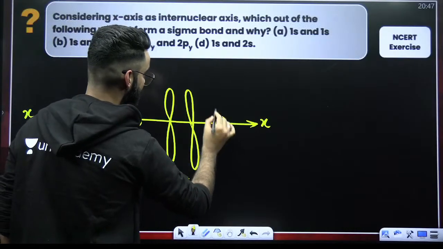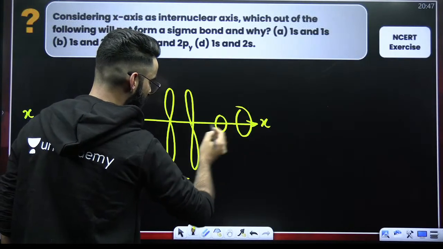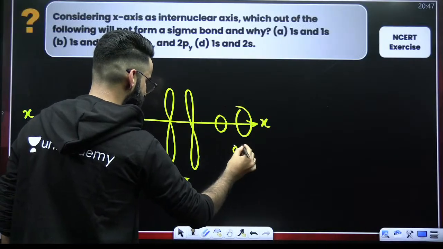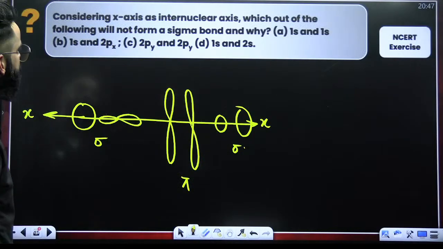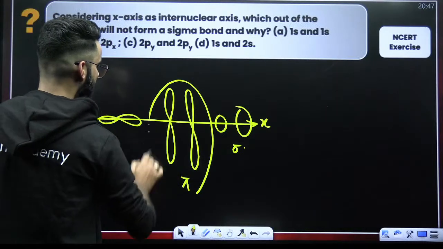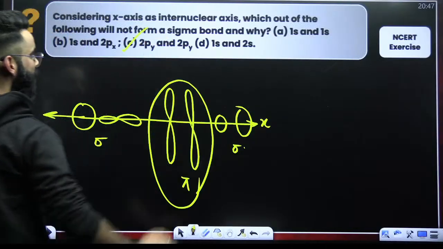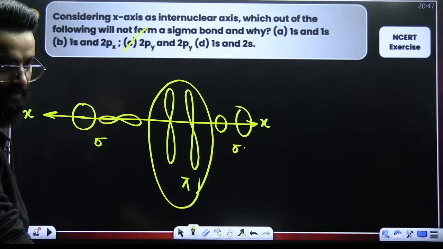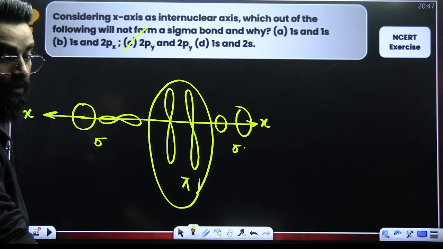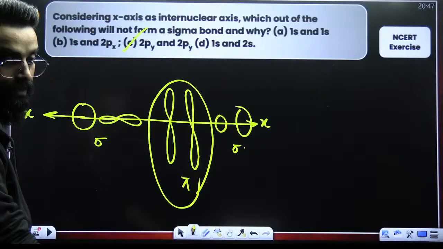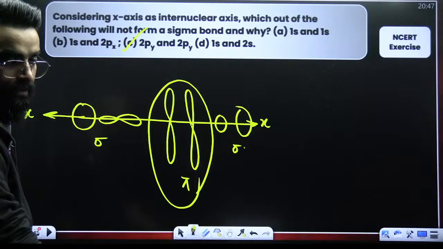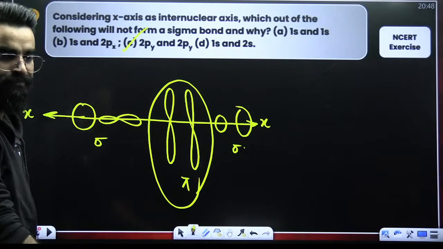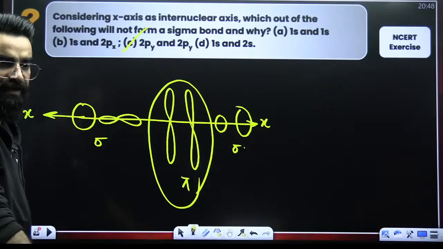1s and 2s. This is 1s, for example, and this is 2s. It's always going to be a sigma bond, always a head-on overlapping. So which out of the following will not form the sigma bond? This one, 2py and 2py, is not going to form a sigma bond. All clear with this? Perfect, guys. All clear?